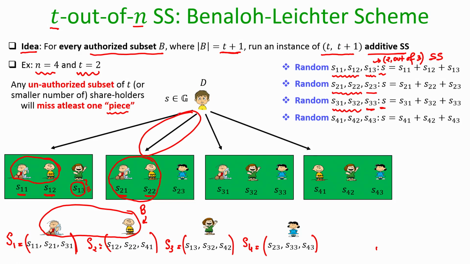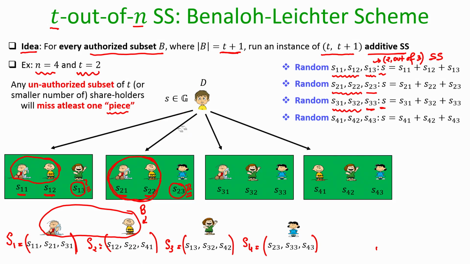Now, as part of this second secret sharing instance, can I say that S21 and S22 help the two parties learn anything about the secret? No, because this third piece S23 is missing for them, and it could be any group element from the group, and hence S21 and S22 could be the shares corresponding to every candidate S from the group. So, this instance is also useless for P1 and P2.